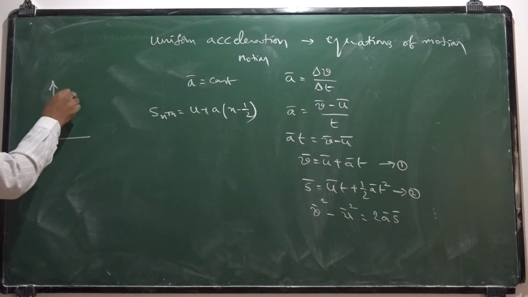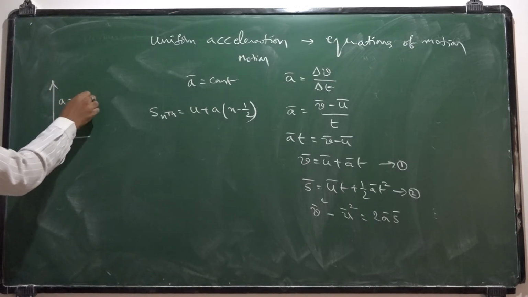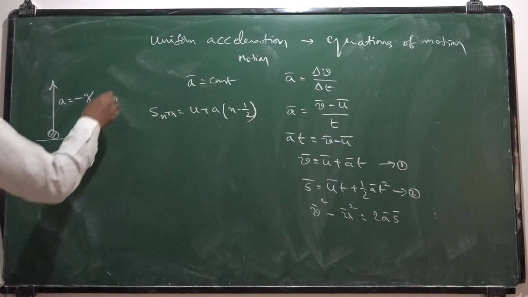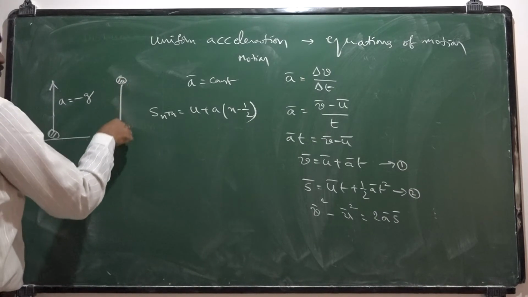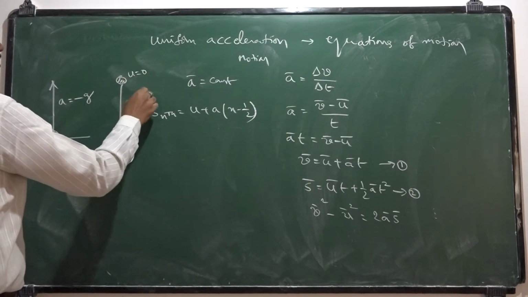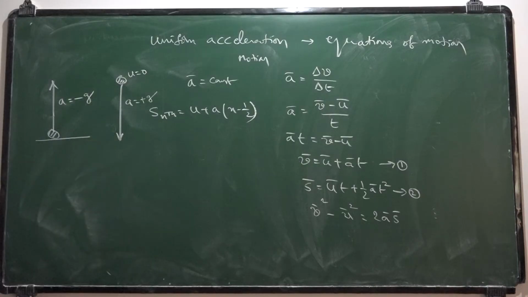It always moves with an acceleration with minus sign. A is equal to minus g. Such a motion is uniform accelerated motion. If the same object is falling freely, that means initial velocity is 0, but it moves down with an acceleration A is equal to plus g.